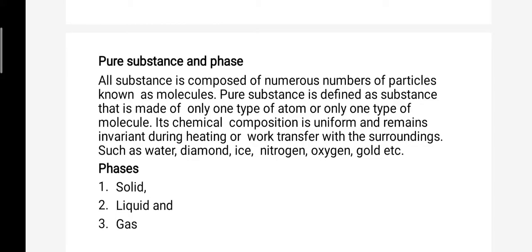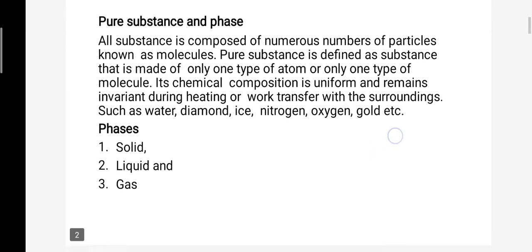Good morning, students. This is the topic of pure substance and phase. In this, we explain that all substance is composed of a numerous number of particles known as molecules. A pure substance is defined as a substance that is made of only one type of atom or only one type of molecule. There are three phases, which are solid, liquid, and gas.